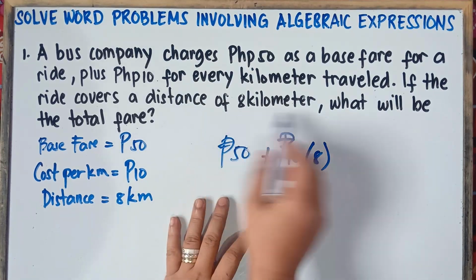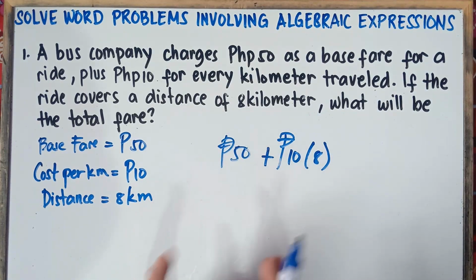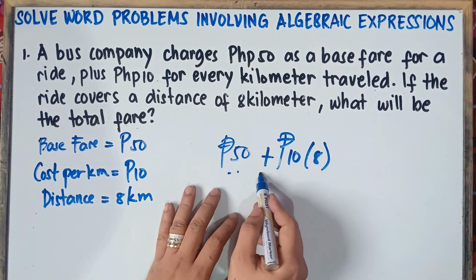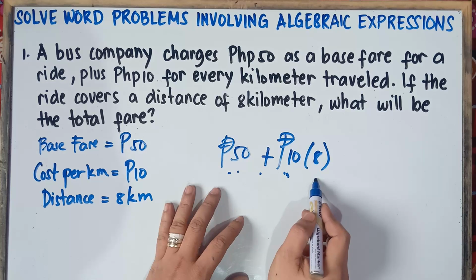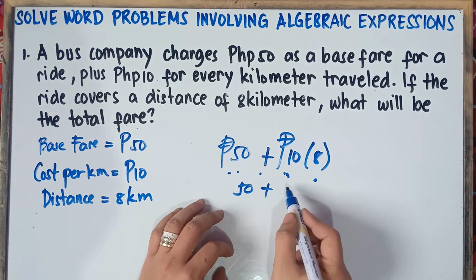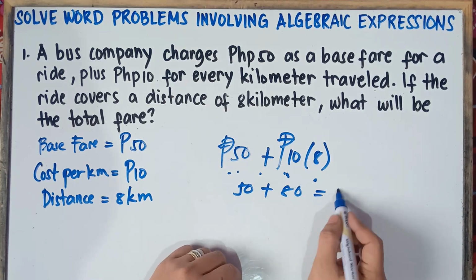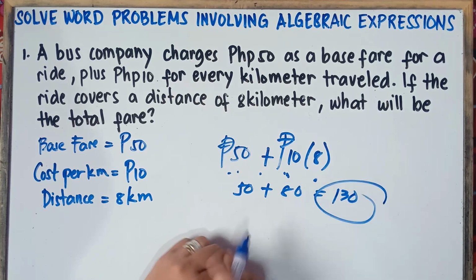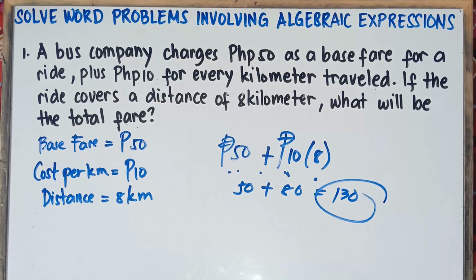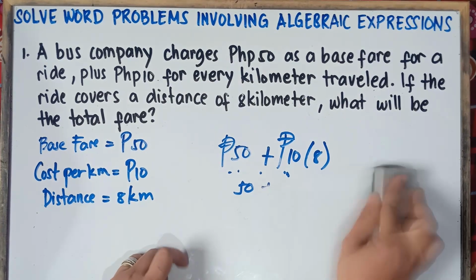So this will be 50 plus 80, and then you will have 130. That's the answer, class. But we need to have the equation if we solve using algebraic expressions.